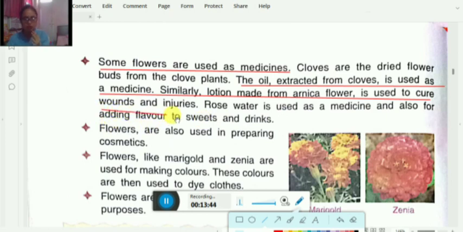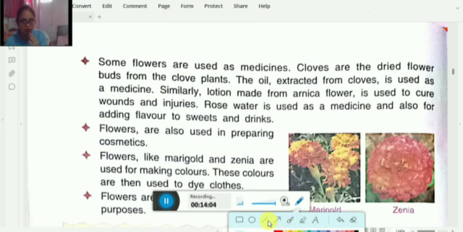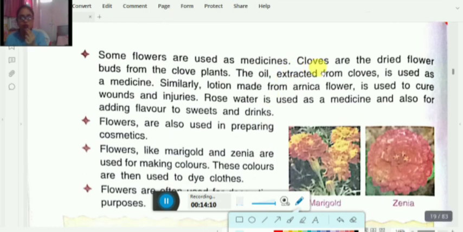Rose is a well-known flower and it is also used to make medicine. Rose water is used as a medicine and also for adding flavor to sweets and drinks. So this is the medicinal use of a flower. But one thing to keep in mind here is that cloves are dried flower buds and the oil of these cloves is used as medicine.